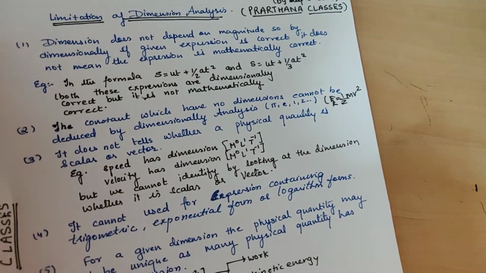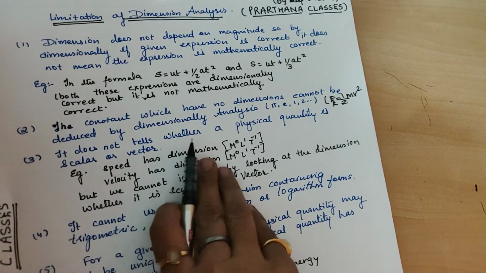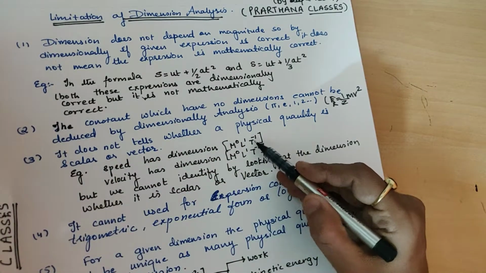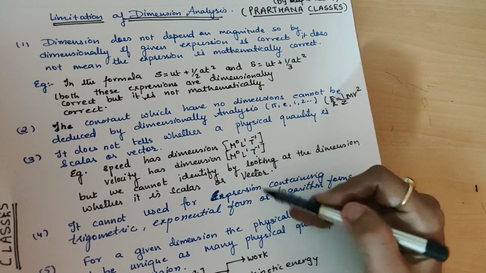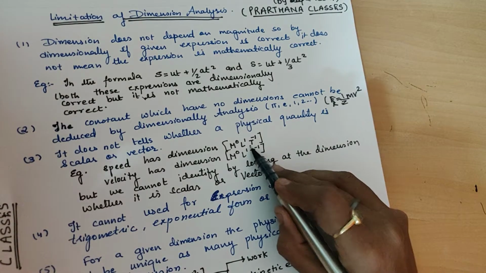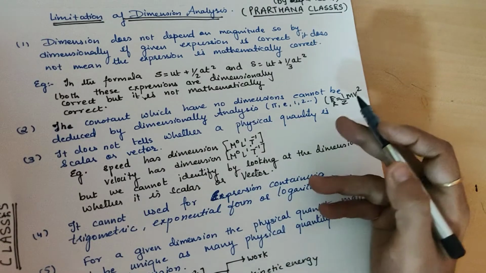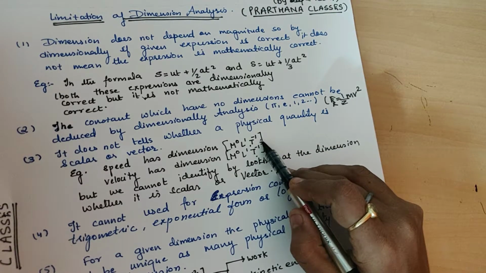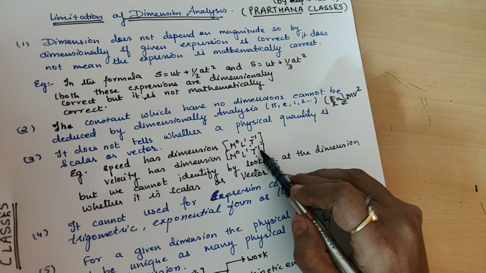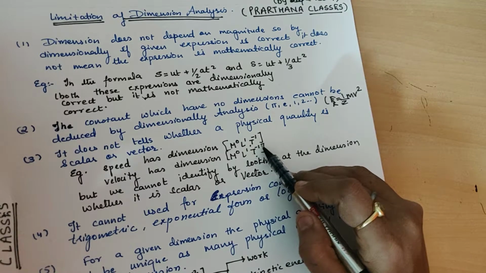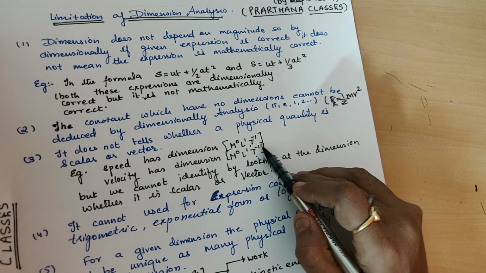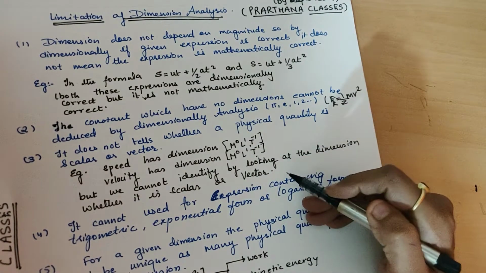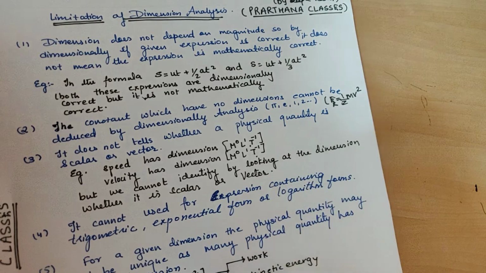Then the next limitation is that it does not tell whether a physical quantity is a vector or a scalar. Suppose I give you this example: suppose this dimension is there. We know this is the dimension for speed. This is the dimension for velocity also. Did this dimension say whether it is velocity or speed, whether it's a scalar or a vector? Did it say anything about vector quantity and scalar quantity? No. So this is another limitation of dimensional analysis.